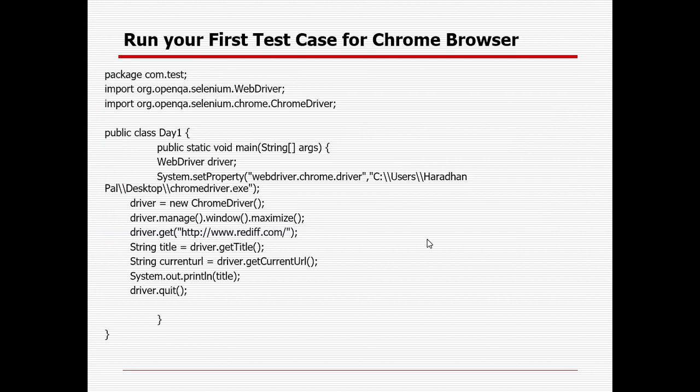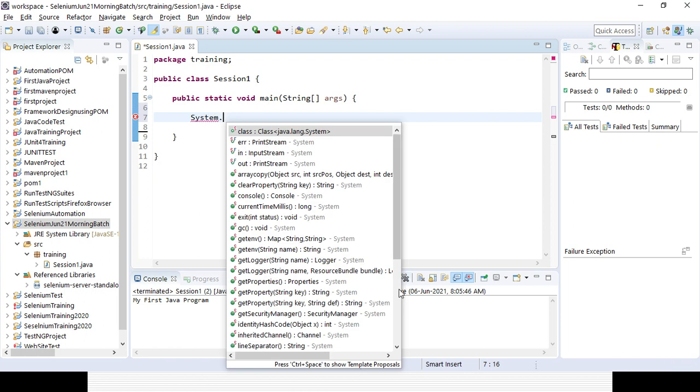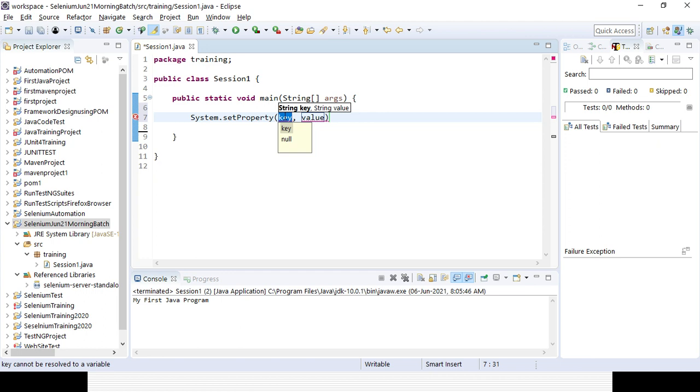Then how can we run our first program with the help of the Chrome browser, right? First we need to set the properties of the Chrome browser. So just type System, and if you press dot, all the associated methods will come. Under System, use setProperty. Here you need to first give the key and then the value, so a key and value combination. What will be the key? If you want to deal with the Chrome driver, the key will be in double quotes.